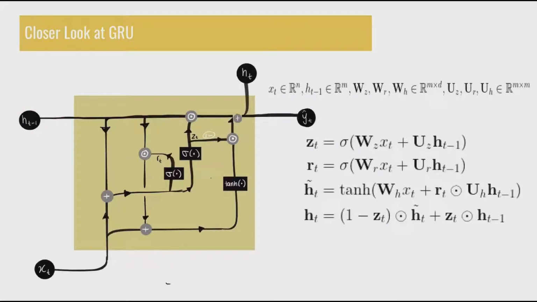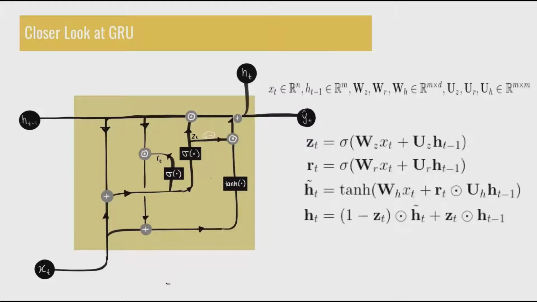Now before we do any other computations, let's define a few matrices and vectors. So you have xt, the input, an n-dimensional vector, the previous hidden state, which is an m-dimensional vector, 3 weight matrices, Wz, Wr, Wh, which are all m by d matrices, and another 3 weight matrices, Uz, Ur, Uh, which are m by m matrices. Note that all of the functions here are element-wise.